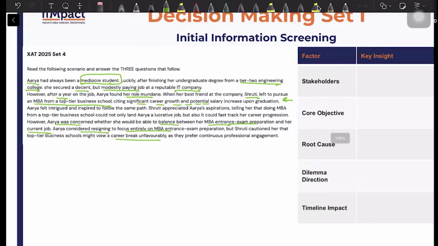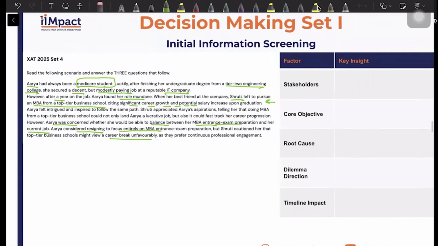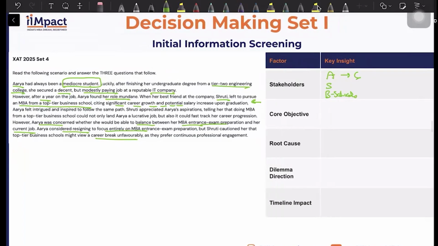Okay, so who are the stakeholders here? If you look at that, you have Arya, you have Shruti, you also have Arya's company, and you have the B schools as the stakeholders. What is the core objective? Core objective is to decide whether she should prepare for the B school entrance or not.